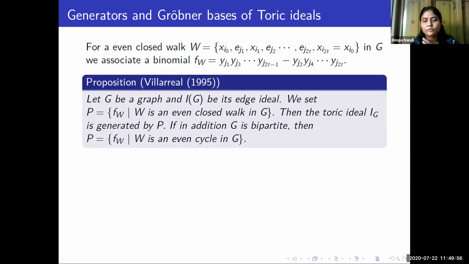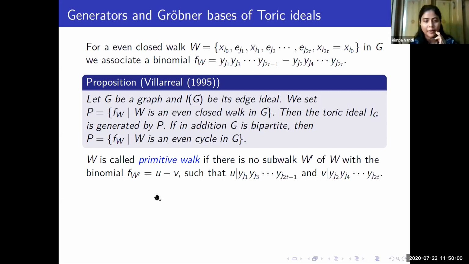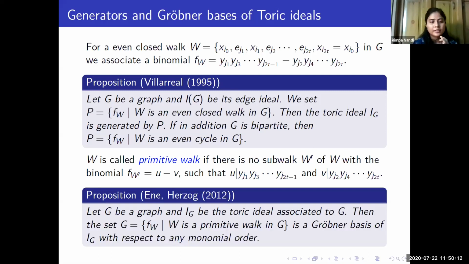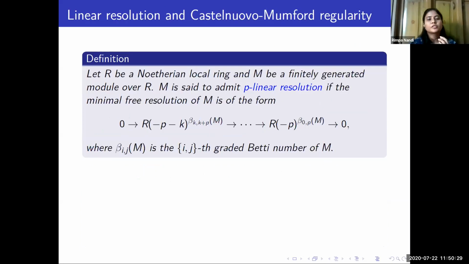Next, our target is to find the Gröbner basis of the toric ideal. For that, we need to define primitive walks. If W is an even closed walk, then it is called a primitive walk if it satisfies this property here. Then in 2012, Herzog and others proved that for this toric ideal, the Gröbner basis is actually the set of the primitive walks in G, and this is with respect to any monomial order. Next I'll define some homological invariants.